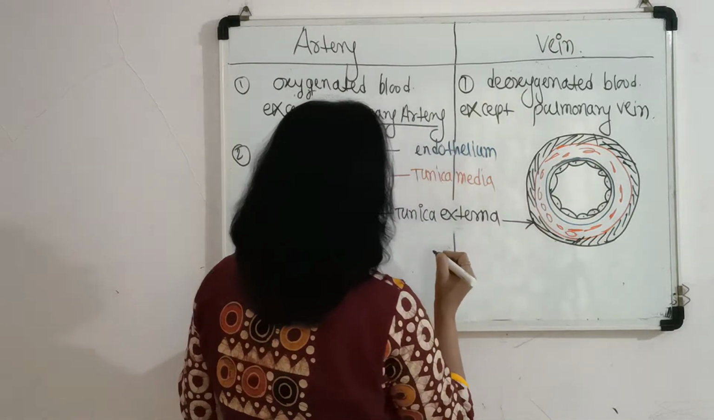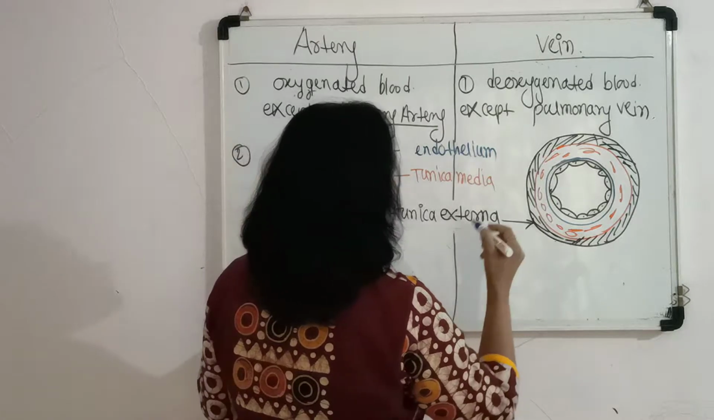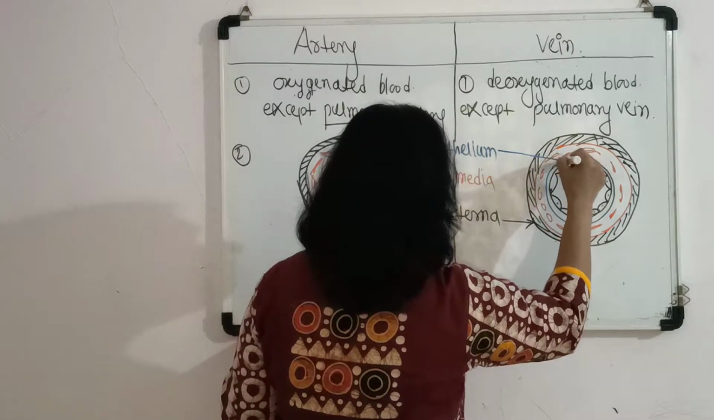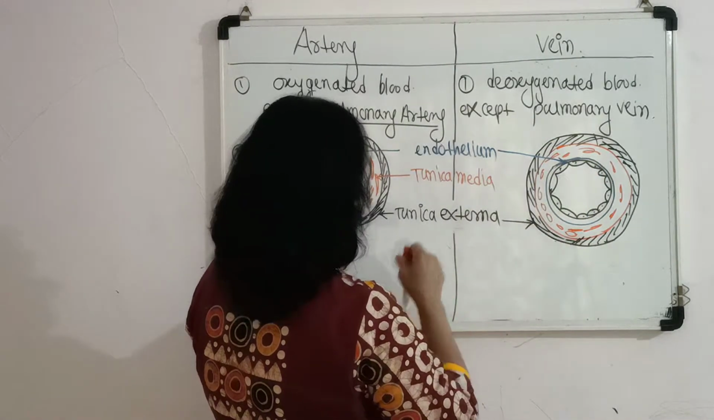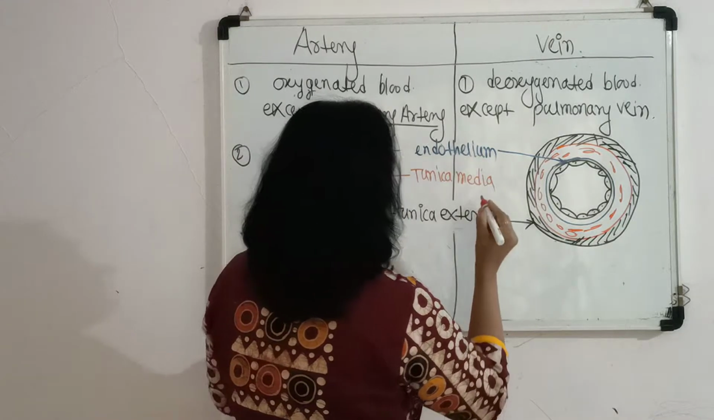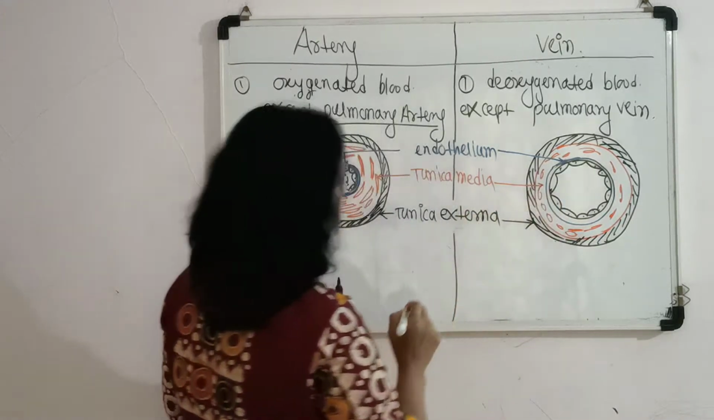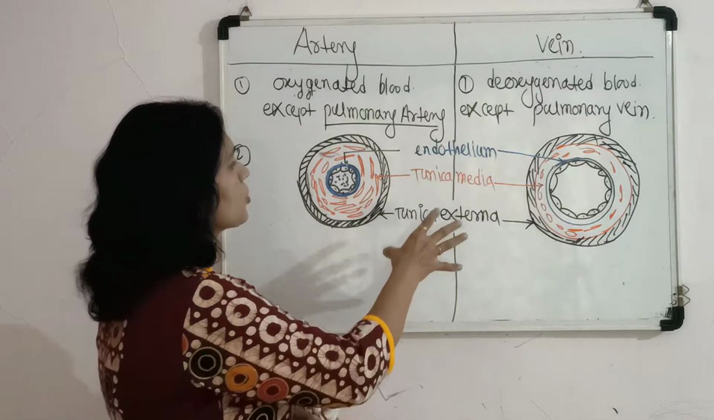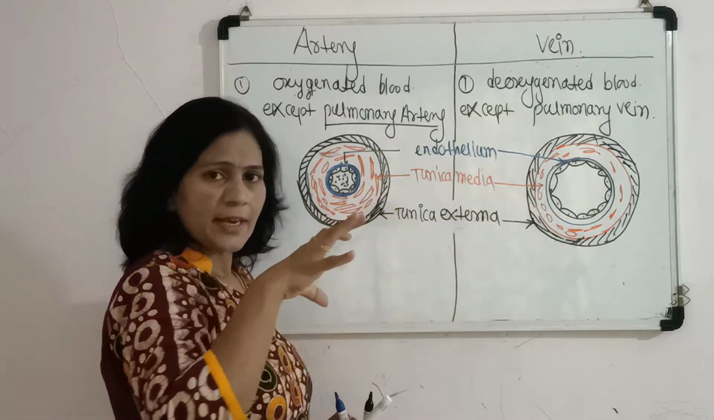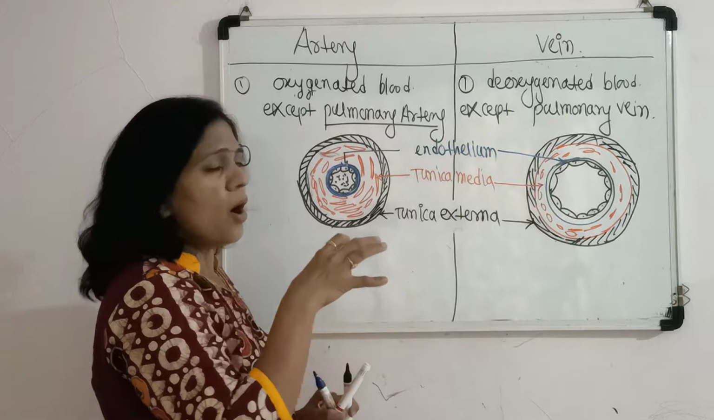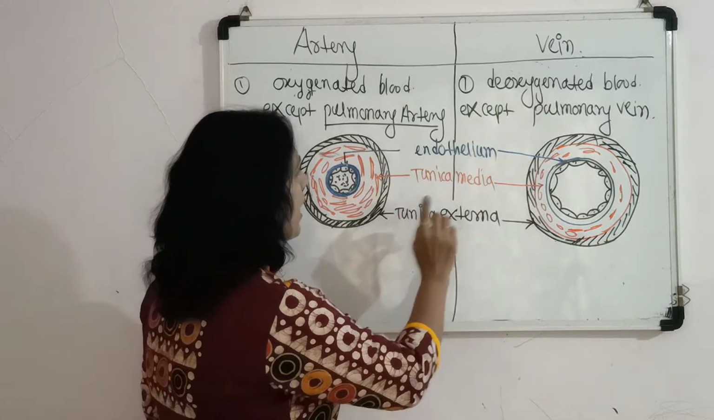So this is the tunica externa. Then this is the tunica interna, and then this is the tunica media. So this is related to the histological structure, or the transverse sections, of the artery and vein.